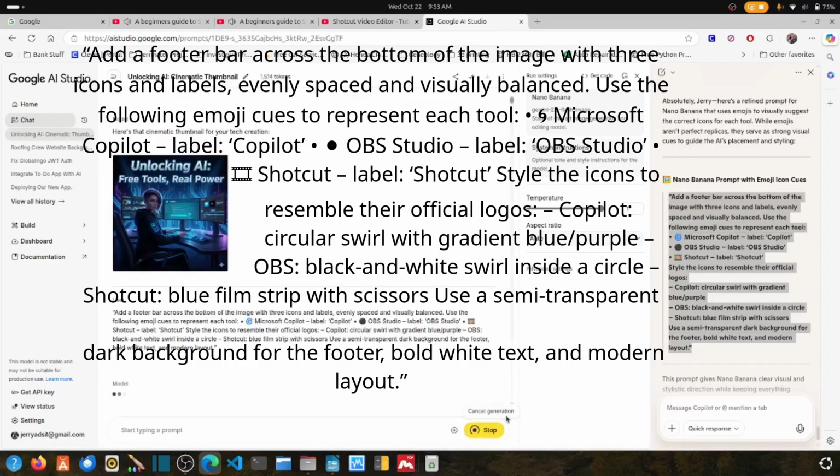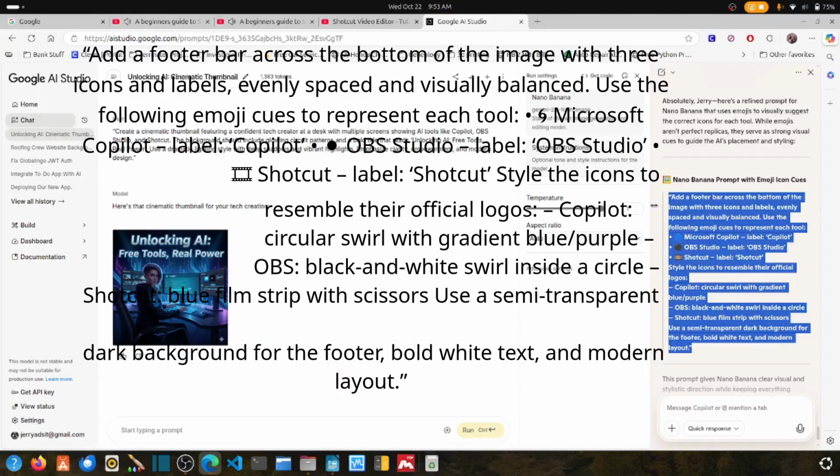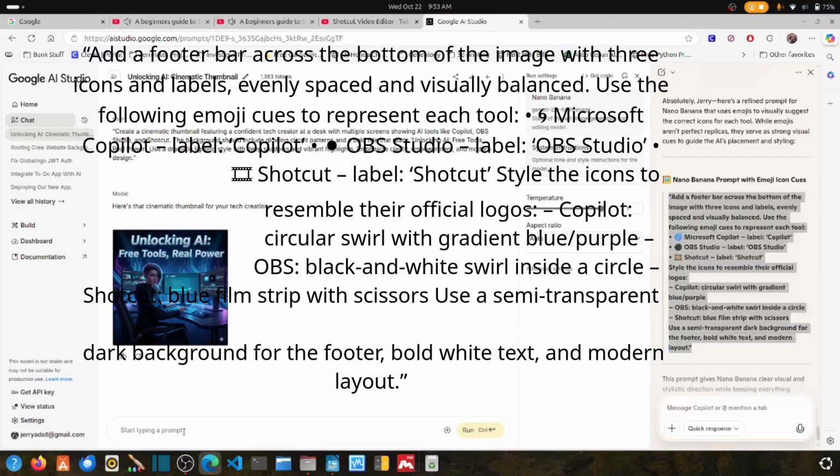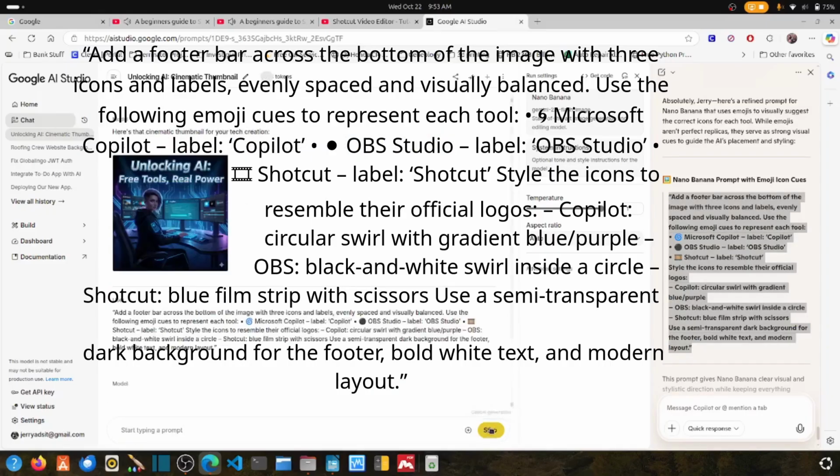Copilot, circular swirl with gradient blue-purple. OBS, black and white swirl inside a circle. Shotcut, blue film strip with scissors. Use a semi-transparent dark background for the footer, bold white text, and modern layout.